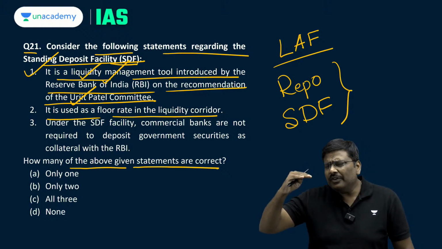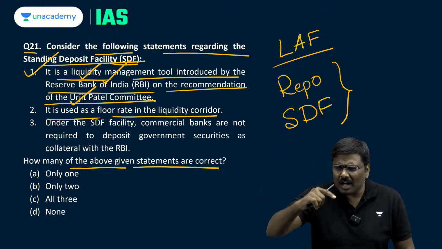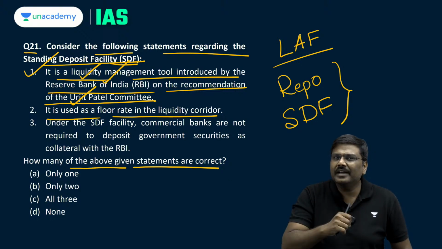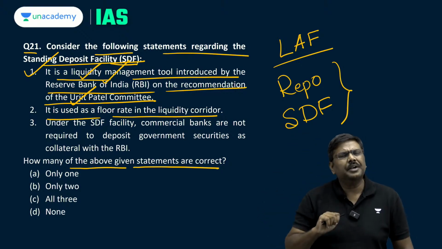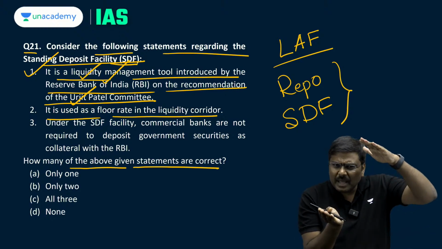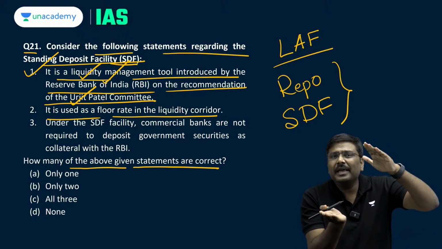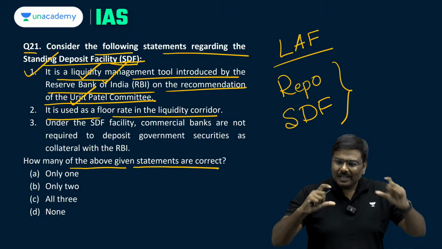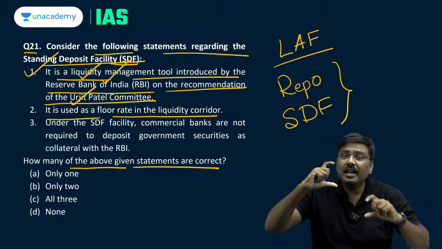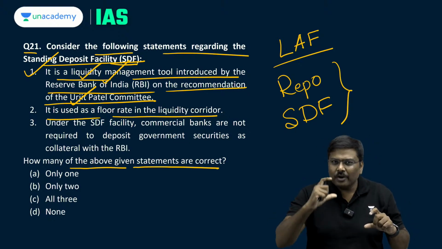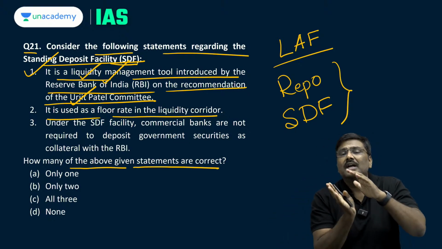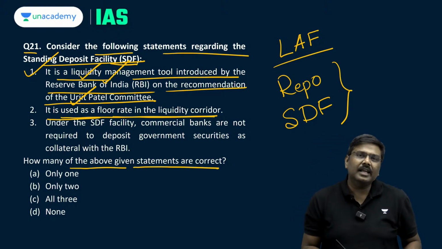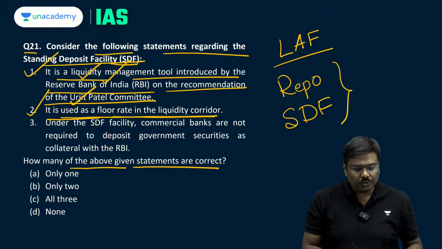And the highest rate of interest charged by RBI when RBI gives a loan is the MSF, marginal standing facility, which is above the repo rate. So the highest rate will be MSF, and the lowest, the rate of interest paid by RBI, will be SDF. These two rates are called the liquidity corridor. I hope you understand. So it is used as a floor rate in the liquidity corridor. Yes, it is also true.